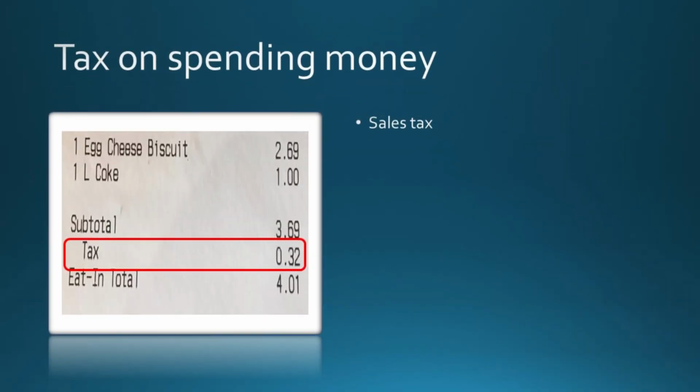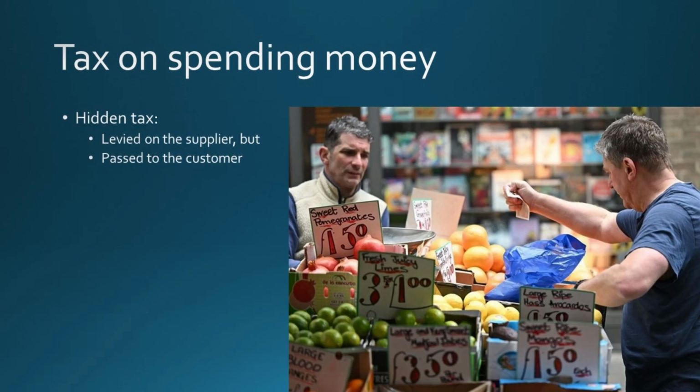Now let's look at the tax imposed when we spend money. The most obvious tax under this category is the sales tax attached to the sales of goods and services. For instance, when we shop at a store or eat at a restaurant, we clearly see on the receipts that a portion of our payment goes to the government instead of the seller. However, this is not the whole story. In addition to the sales tax listed on the receipts, we are also paying a hidden tax which is imposed on even seemingly tax-exempt goods like groceries, or even in the so-called tax-free states like Oregon and Montana. This is the tax that is levied on the suppliers of the goods and services, but then partially passed to us consumers via raised prices.